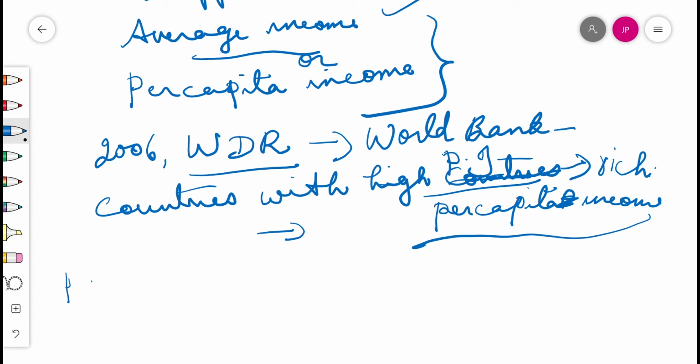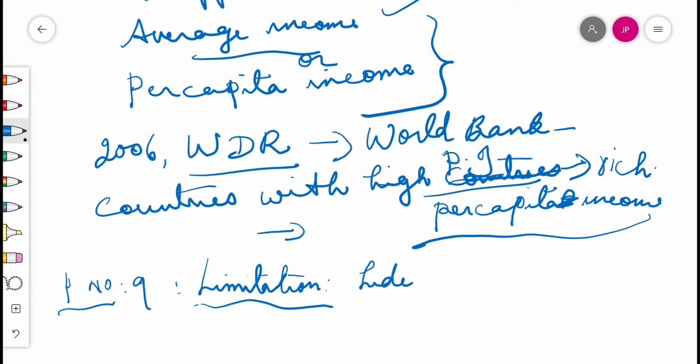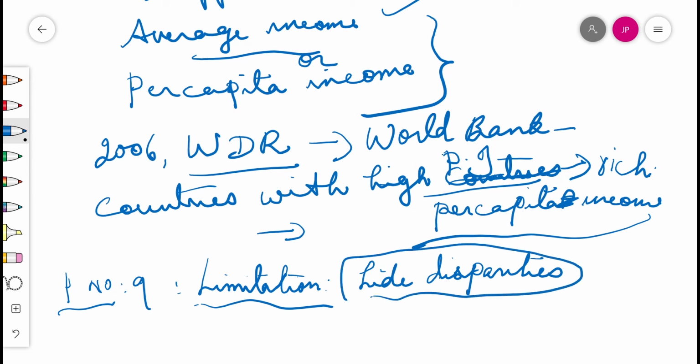Page number 9 in our textbook clearly gives a box on one of the limitations of average income as one of the measures of comparing countries, whether they are rich or poor or come under low income. It's one of the best criteria used, but it has one limitation. Averages are useful for comparison, but they also hide disparities. Differences are not highlighted. It's an average number only, so disparities and inequalities are hidden.